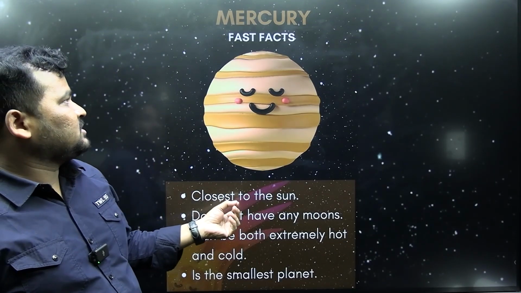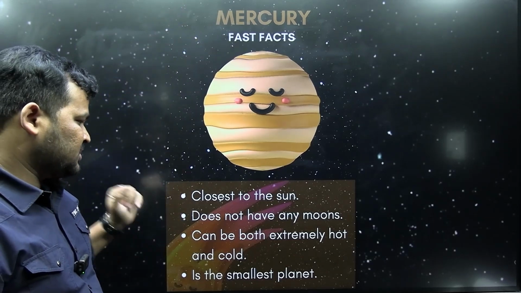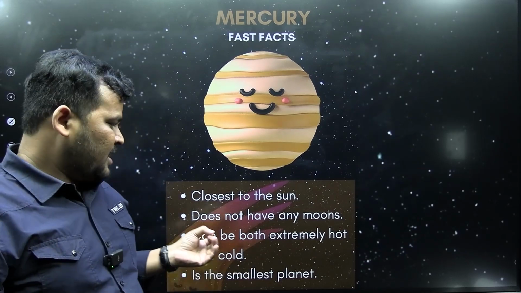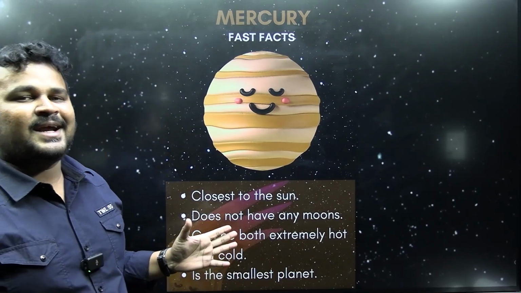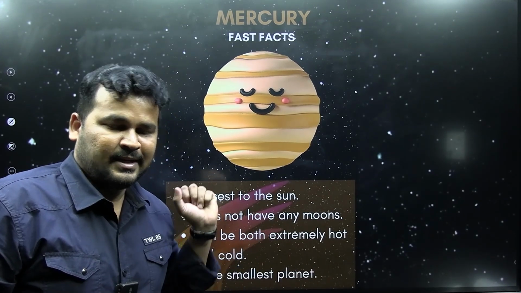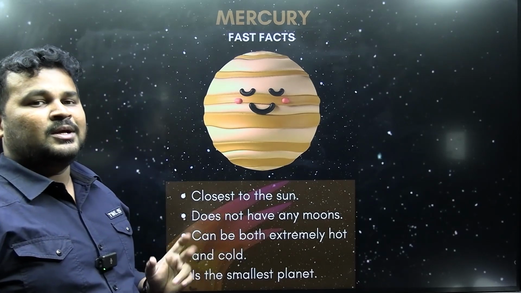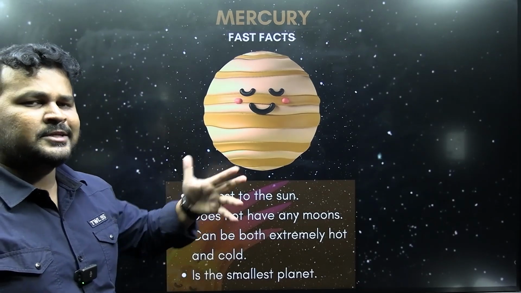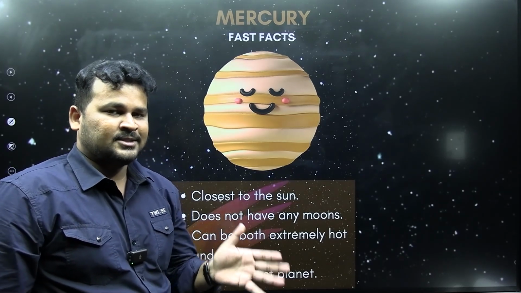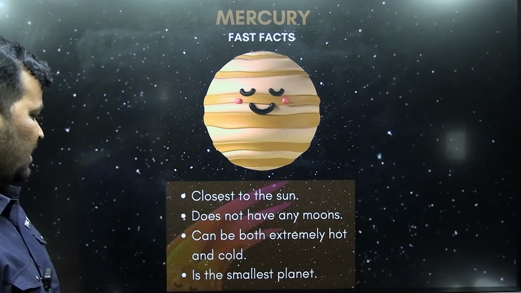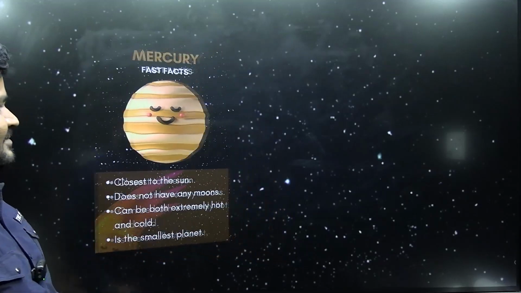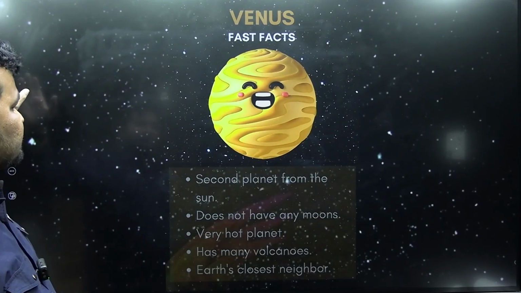Okay, closest to the sun. Mercury is closest to the sun, does not have any moons, and can be both extremely hot and extremely cold. So that's why it is not regarded as the hottest planet, even though it is very near to the sun. But then what? Venus. Venus is regarded as the hottest planet. And also Mercury is the smallest planet. Chota bacha.